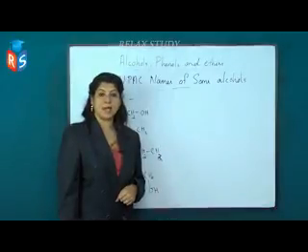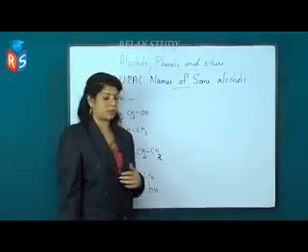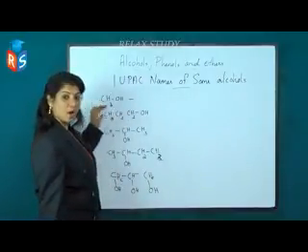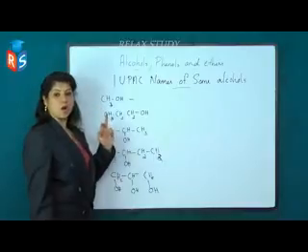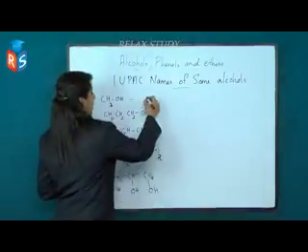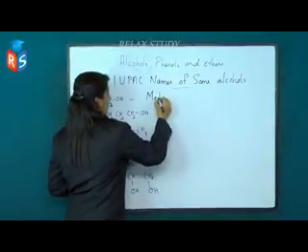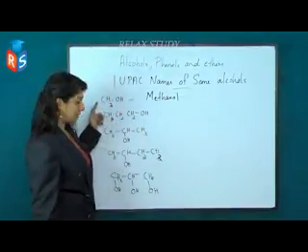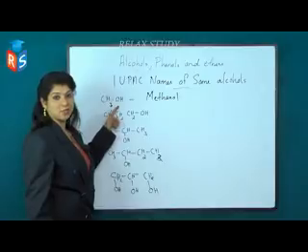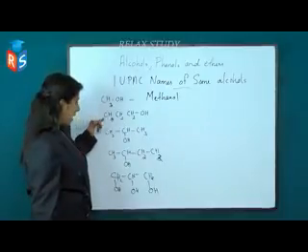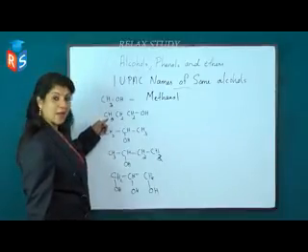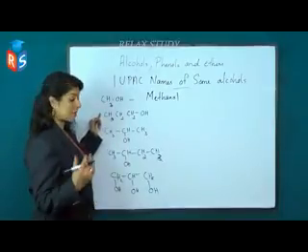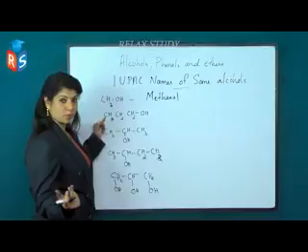Let us check the IUPAC names of some alcohols. The first one is CH3OH. Its IUPAC name is methanol, because there is only one carbon atom and one OH group attached to that carbon atom. The second one has three carbon atoms with one OH group present.